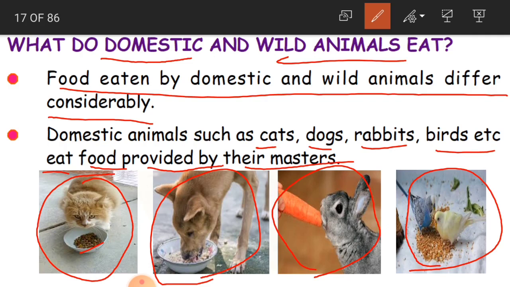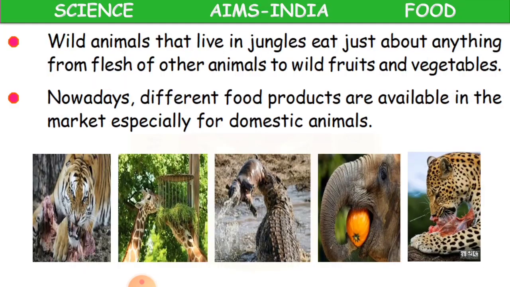Even for a dog also. For a rabbit, vegetables and all that. So according to their choice, we give them the food. Okay, children, clear?